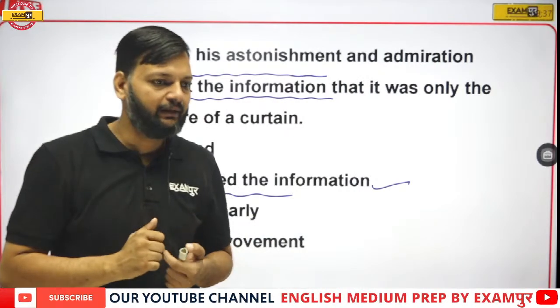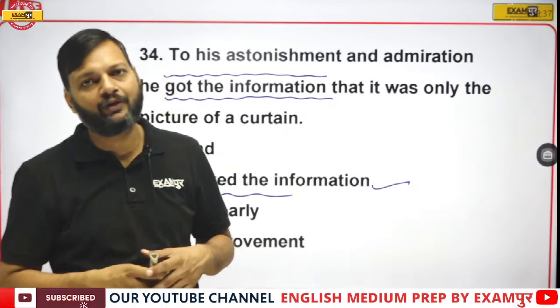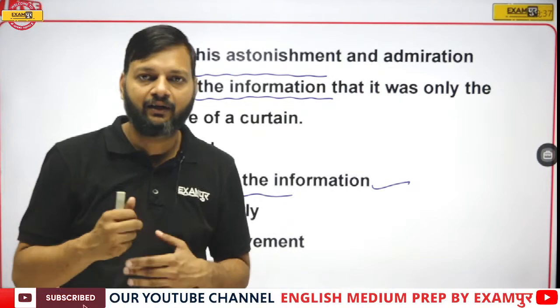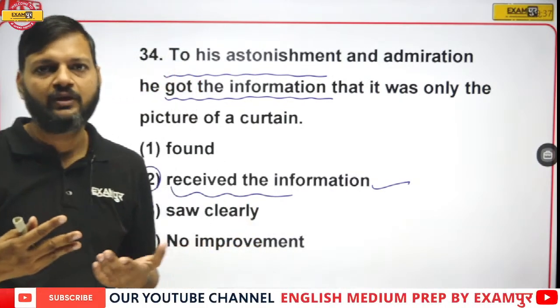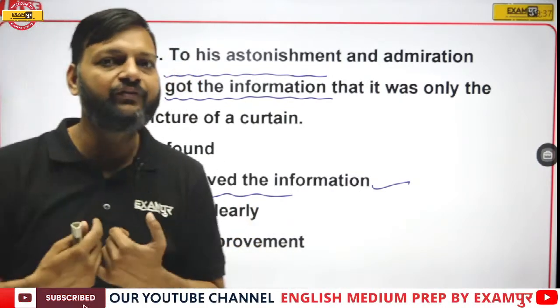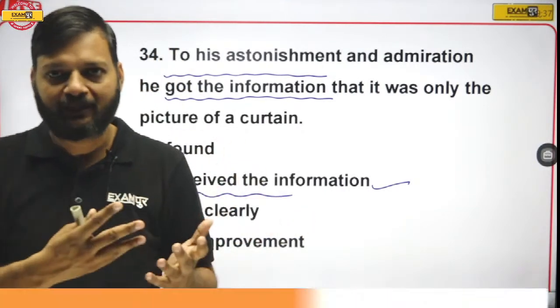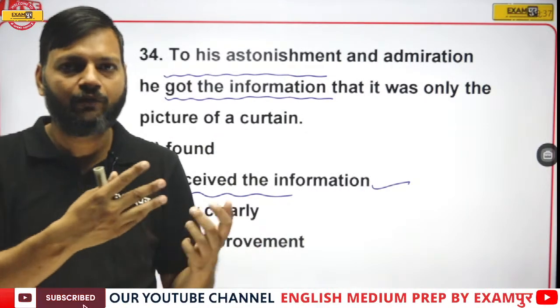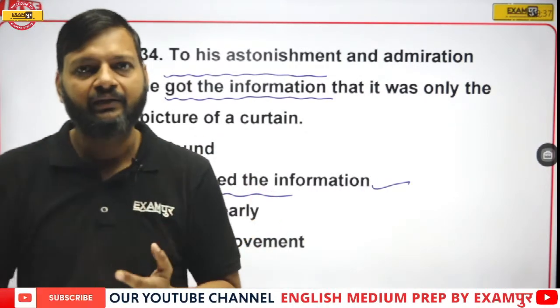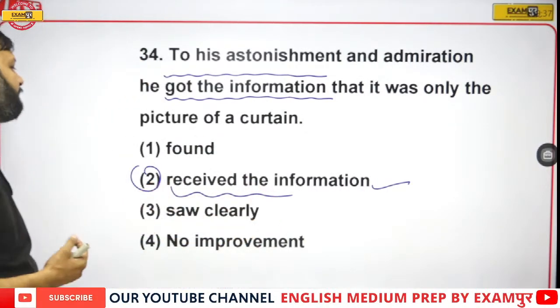However, in layman's language, we often use "I got the information." But grammatically, it is not right, because get is used for getting something physically, an object. But information is not an object. That's why "received the information" is the right answer.